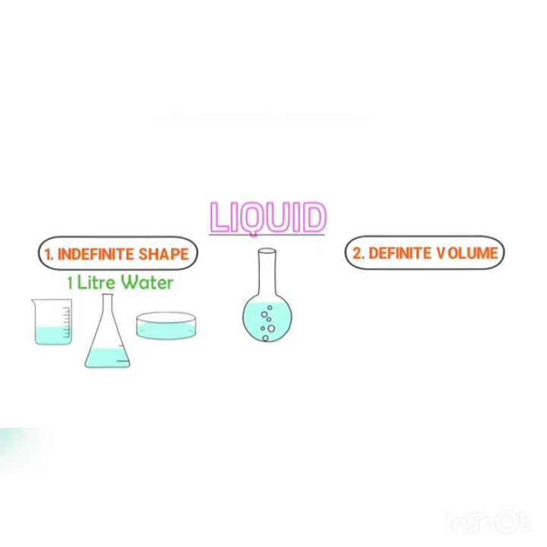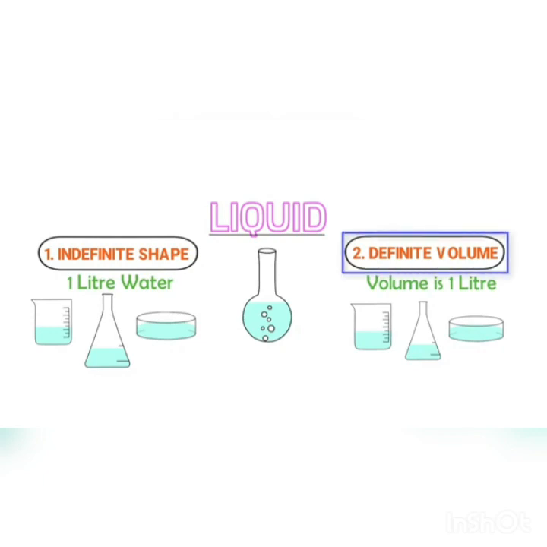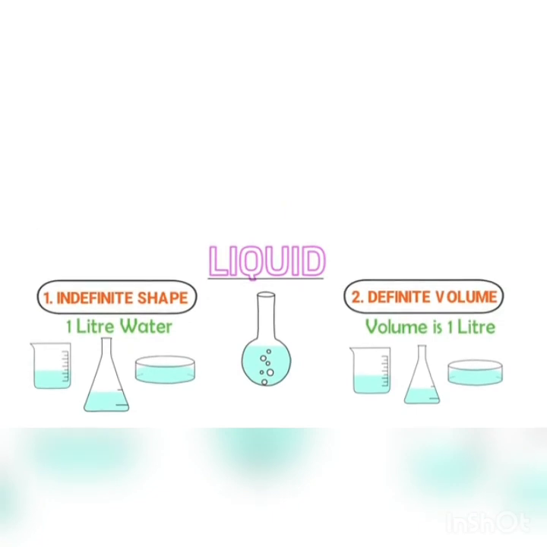Although the shape of liquid is changing while changing object for it, the volume of liquid remains fixed or constant. For example, the volume of water in the beaker is 1 liter. When you put the liquid in this flask, again its volume is 1 liter. Similarly, the volume of water in this flat object is also 1 liter. Therefore, we say that liquids have definite volume and indefinite shape.